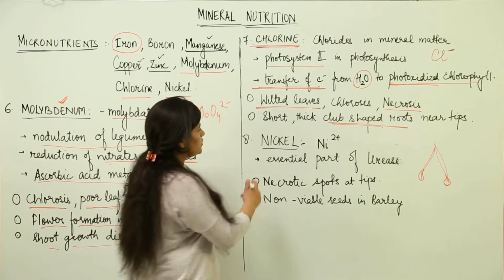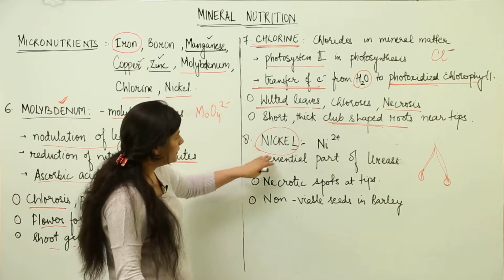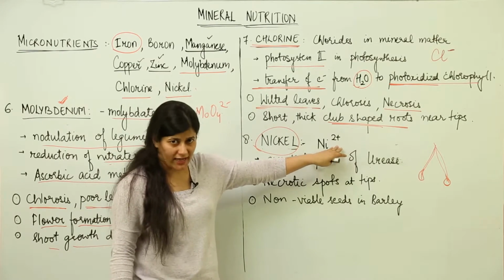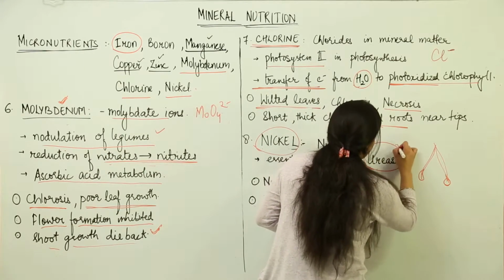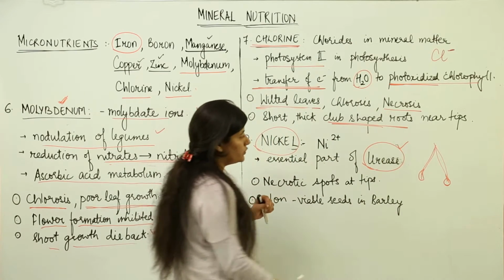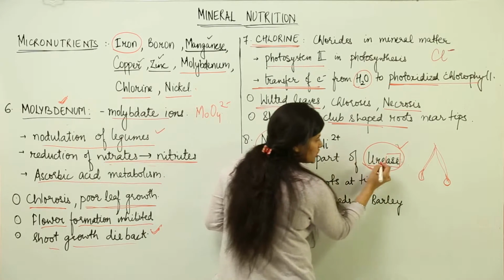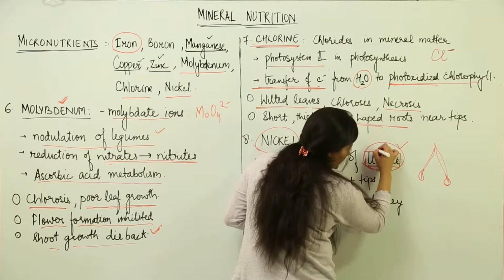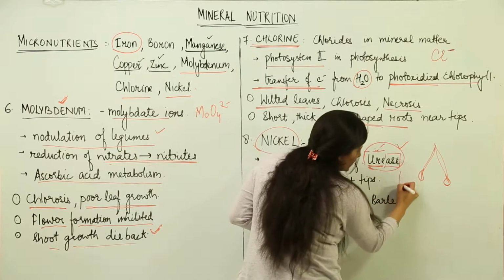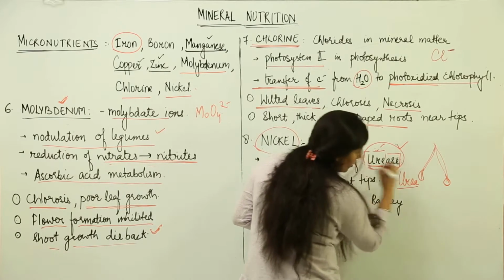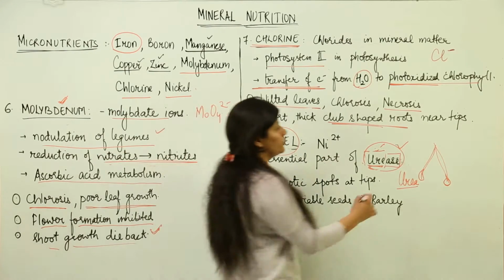Now coming to the last one, that is nickel, and you might be very happy because we are coming to the end of mineral nutrition. Nickel would be taken up in the form of its divalent ions. It is a very important part of the enzyme urease. Whenever an enzyme name ends in 'ase', it suggests that it is an enzyme responsible for the breakdown or synthesis of whatever is present before the 'ase'. So over here we are talking about urea. In plants, urease is required for the hydrolysis of urea.